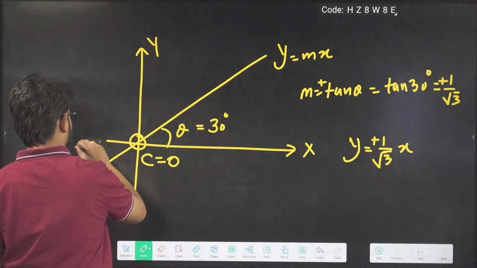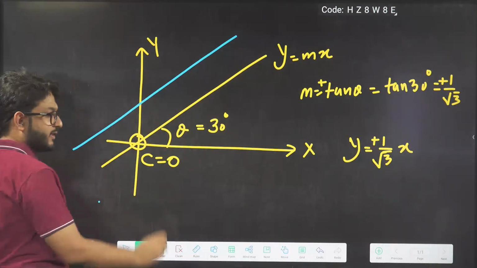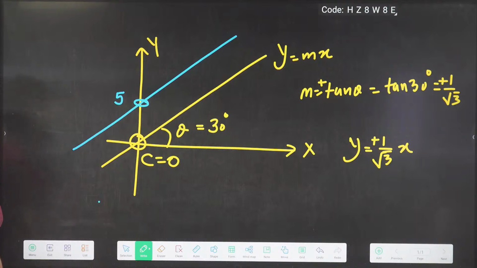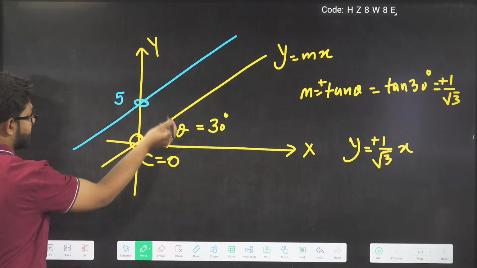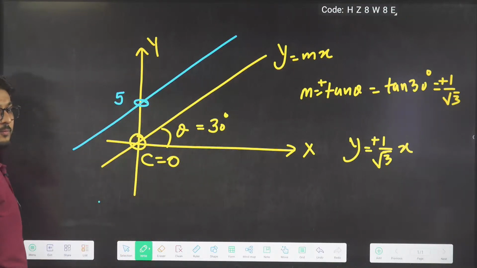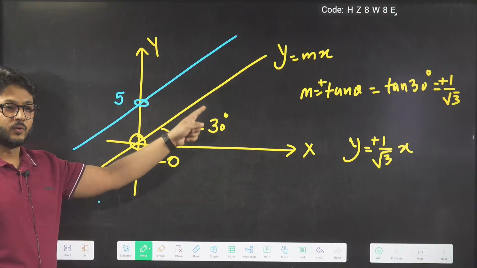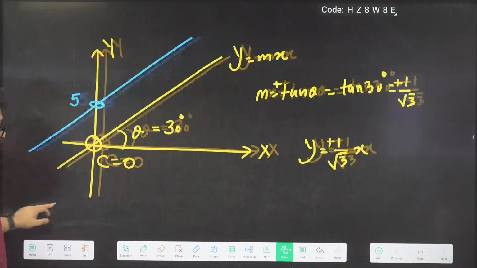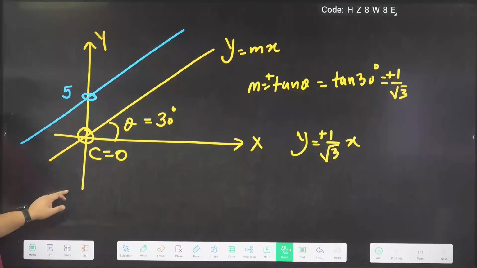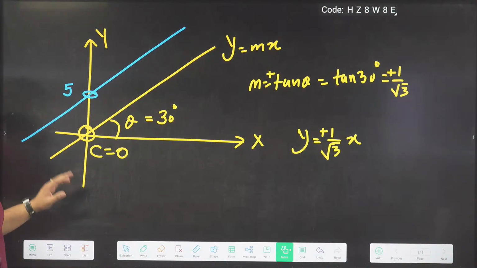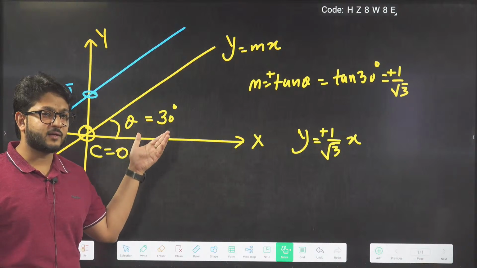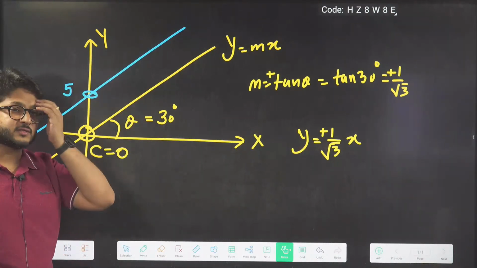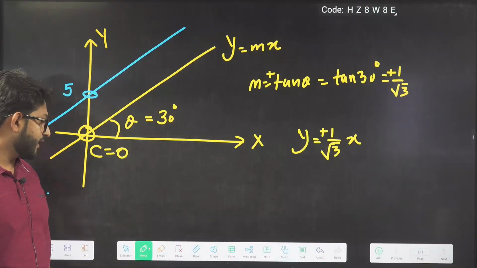So let us say one more line is given in blue color. This part is given, let us say, as 5. Then what is the equation of this line? Both the lines are parallel. Given that the blue one and the yellow one are both parallel, you have to tell me in the angle format. In the angle format, both the lines are parallel. Then what is the answer going to become?